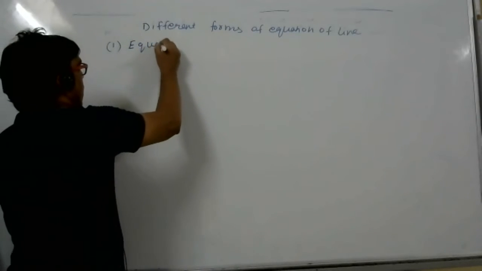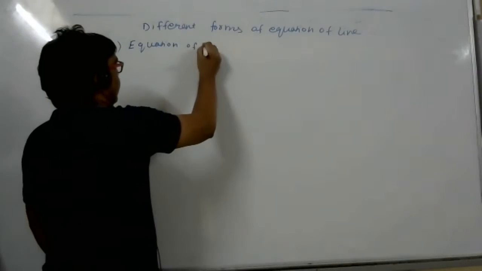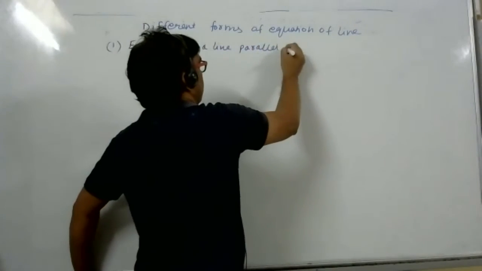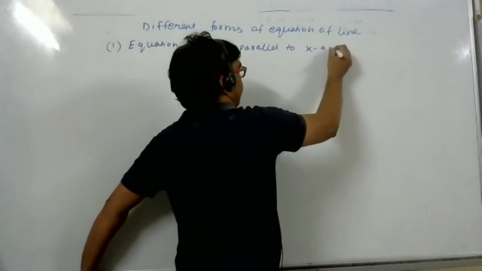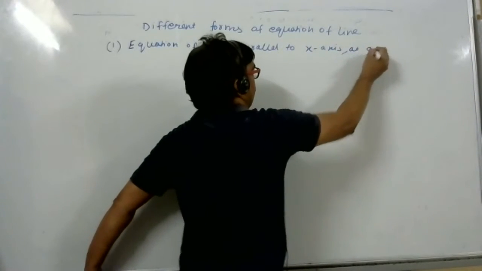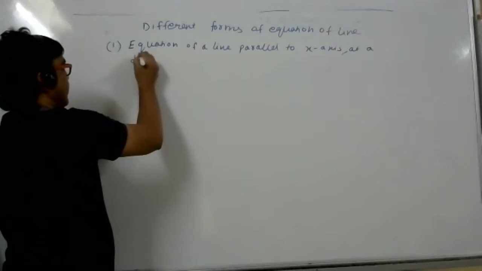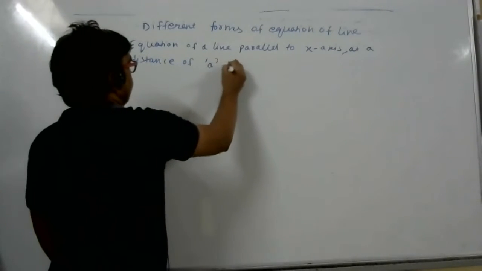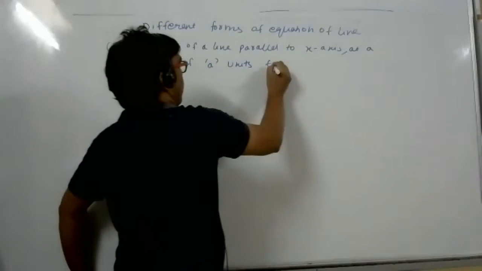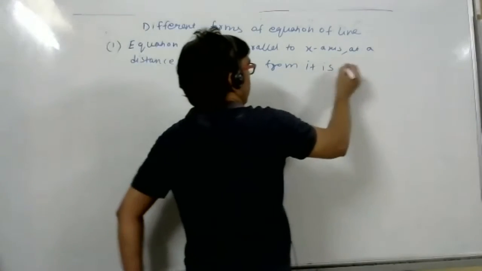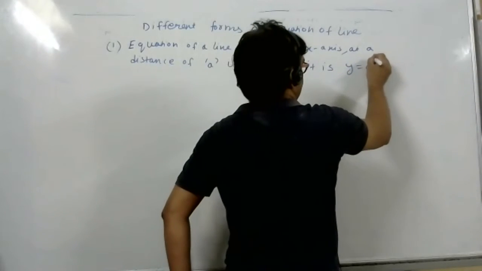Equation of a line parallel to the x-axis at a distance of a units from it is y is equal to a.